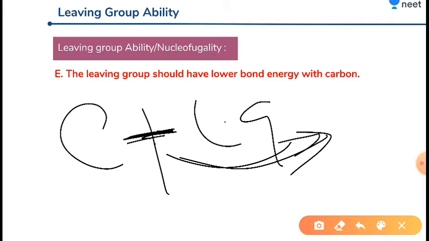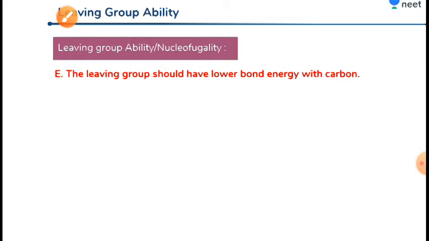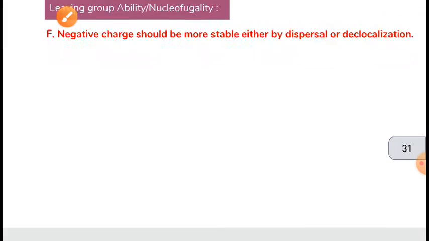If the bond is not strong, we can easily break that bond. Like friendship, if our friendship is not so strong, we can easily break it. In the same way, if the energy of this bond is low, it will easily break, or the leaving group will easily go.